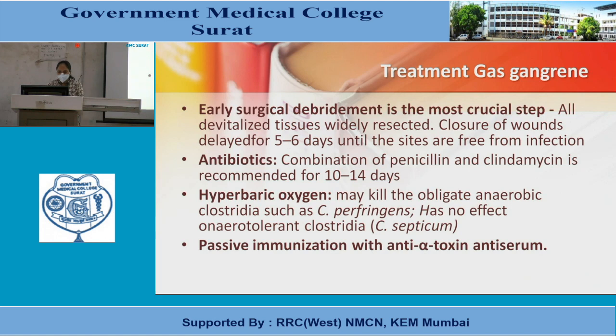Hyperbaric oxygen may kill the obligate anaerobes, Clostridia species such as Clostridium perfringens, but has no effect on aerotolerant Clostridia, that is Clostridium septicum. Passive immunization with anti-alpha toxin antiserum may be given.